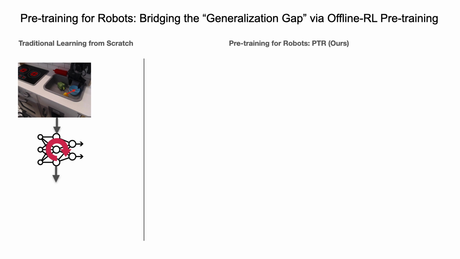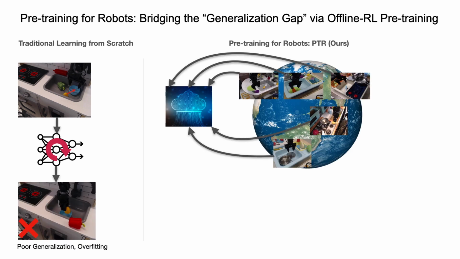Traditional robot learning methods require recollecting data from scratch for every new task and environment, which is inefficient and leads to poor generalization. In this work, we propose a method for more effectively leveraging diverse, multitask, multi-domain robotic data to learn new tasks in new domains with better generalization performance.